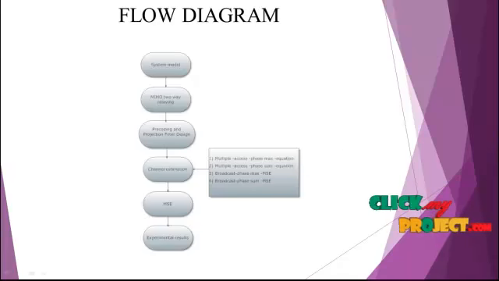The project flow diagram is to measure the forward transmission using the MIMO multipair two-way relaying model. Initially, we create a system model of the two-way relaying model. It is to mention the number of receiver antennas and transmitter antennas. Next, we implement the MIMO, that is multiple input and multiple output, for two-way relaying. Next, we measure the channel estimation. In channel estimation, we find the mean square error, that is MSE.